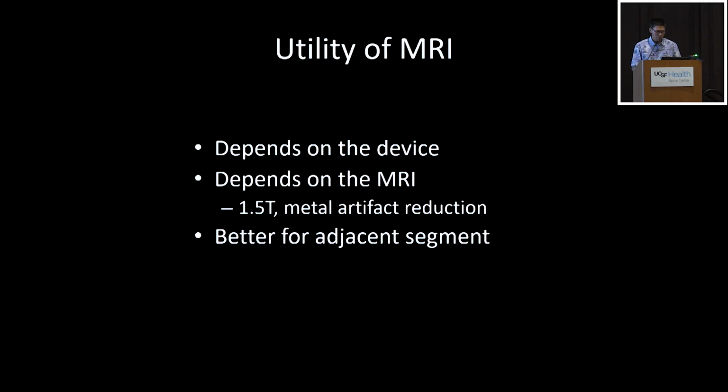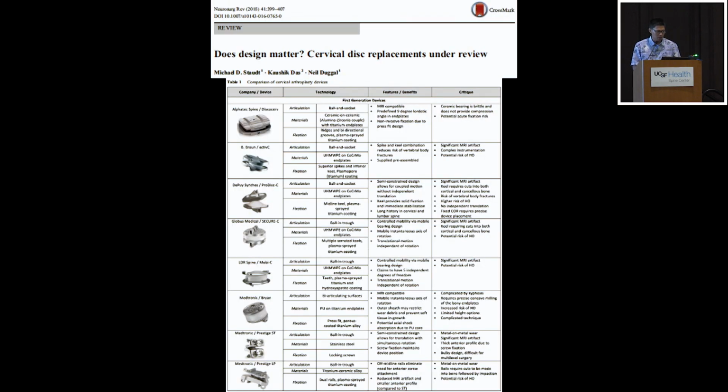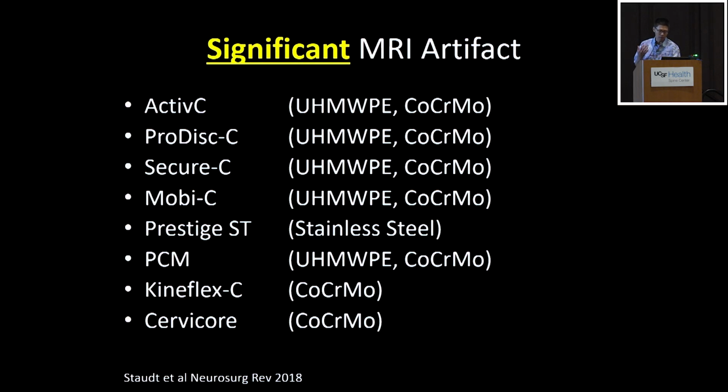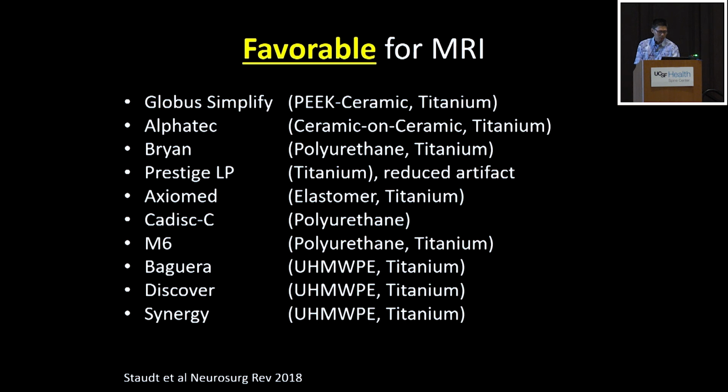And then I think it can be helpful for the adjacent segment, if, based on their history, you think that it's something recurrent that could be at an adjacent segment. This is a nice article out of Neurosurgery Review, but the main thing is that if a device has cobalt chromium in it, or stainless steel, it's going to be totally blacked out by the artifact. Favorable are these devices which have titanium. So understanding which device is in the patient and understanding what those look like for some of our trainees will help you determine the next step and at least understand that the MRI may not be helpful at all, except for looking for the adjacent segment, which I think most of us don't get.